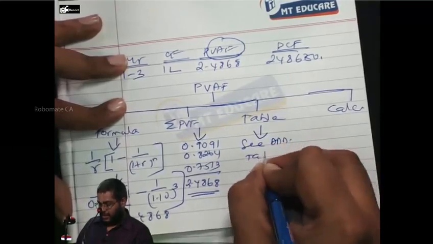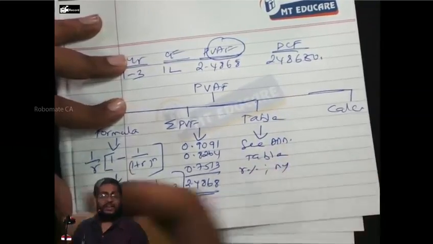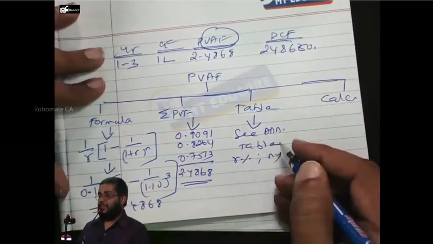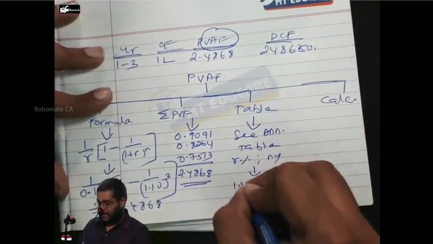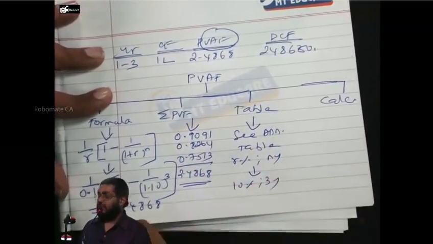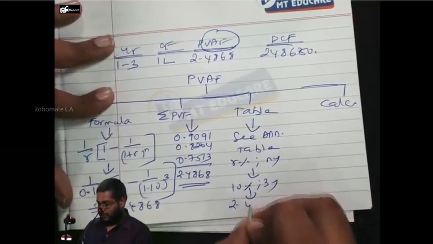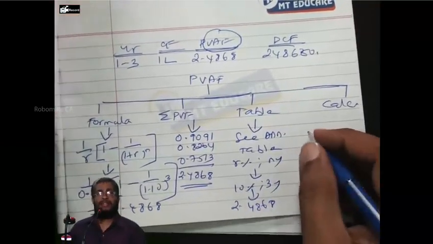Now the annuity table. See the annuity table: R percent, N years. Exams will give you the factor straight away. I have to look at 10%, 3 years. You should be getting 2.4868.